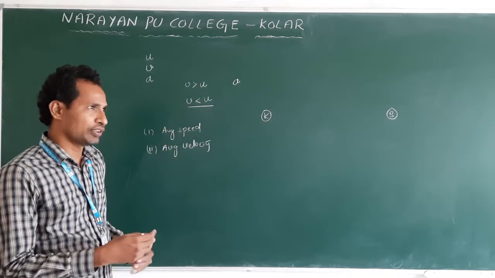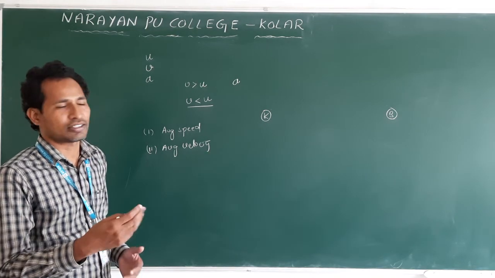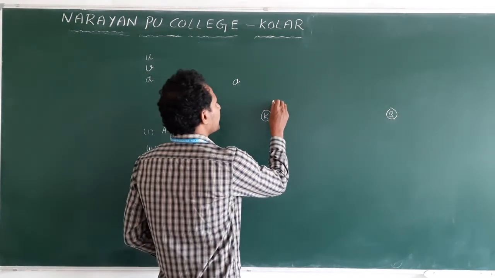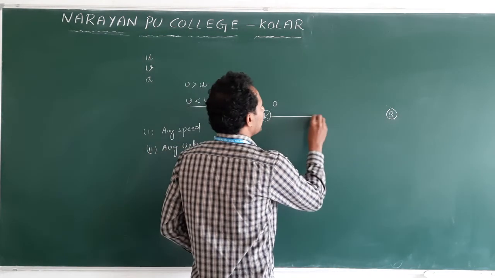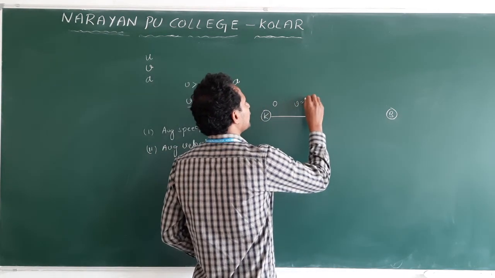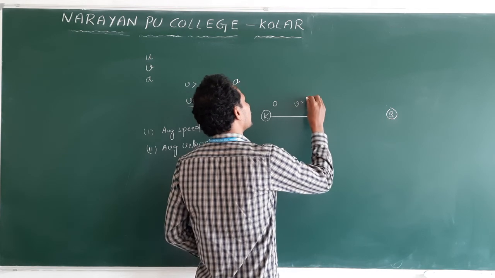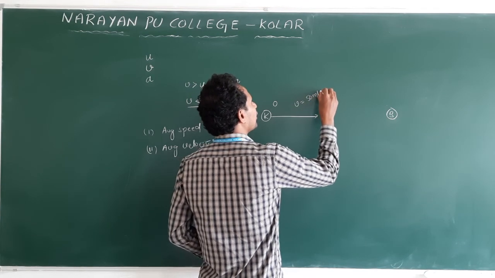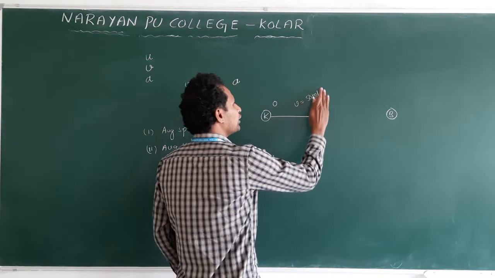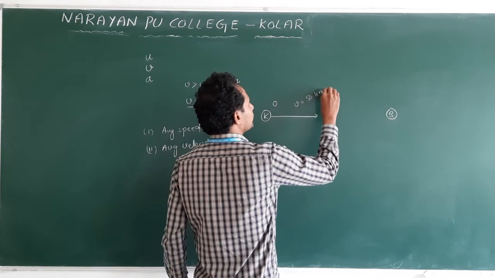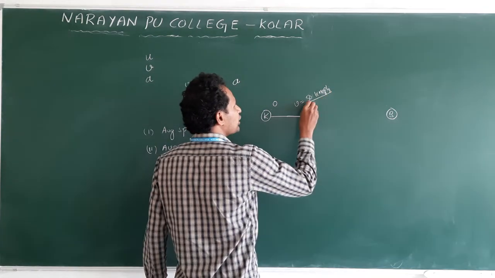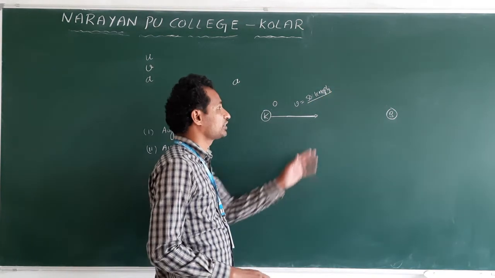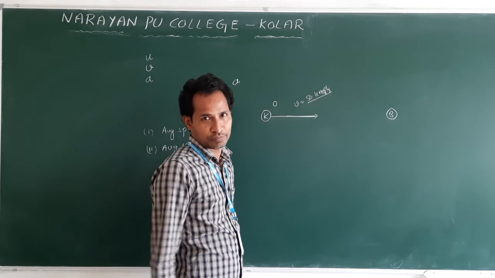The car starts from rest, so velocity is 0. Then we move a certain distance with, let us say, a speed of 50 kilometers per hour. Clear? Some distance.